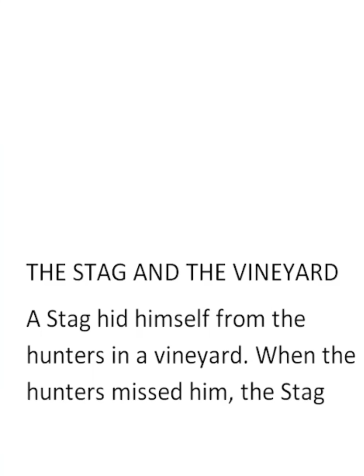A stag hid himself. Hide is present. In the past, hide becomes hid. Simple. A stag hid himself. He didn't hide somebody else, he hid himself. From the hunters. From is a relationship, right? It's a preposition. From the hunters in a vineyard. So the sentence becomes completely clear. A stag hid himself. From whom? From the hunters. Where? In a vineyard.